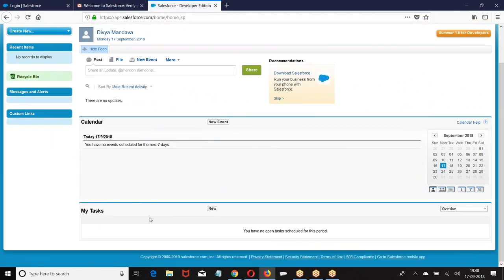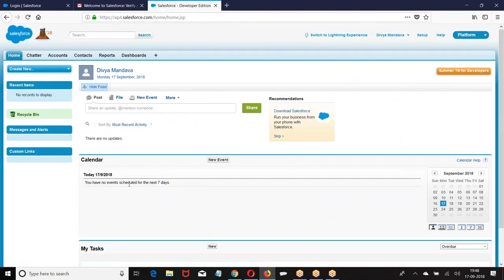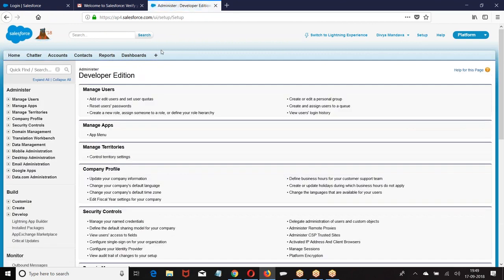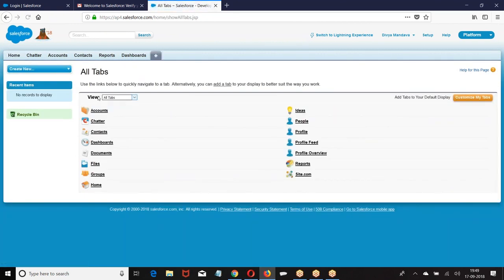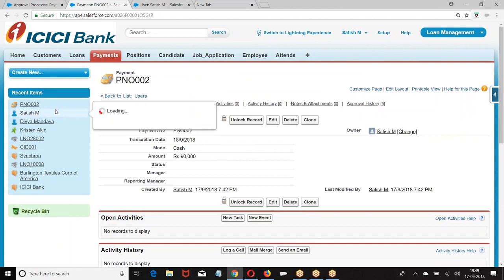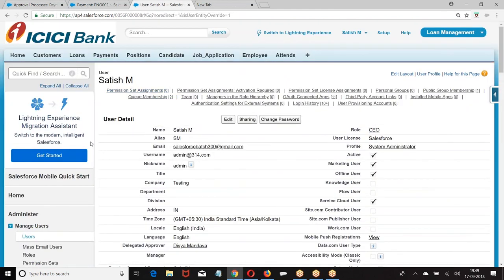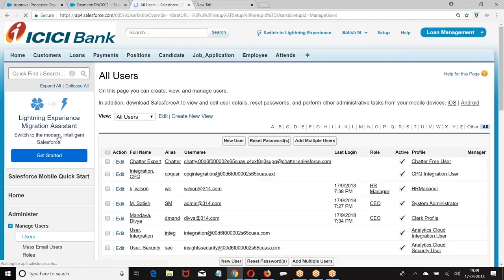Now go to Divya. Divya is not having any tasks of her own. She is not getting any items of her own. Nothing is assigned to Divya. So what may be the reason she is not finding them? One of the reasons is she doesn't have the permission on the tab.